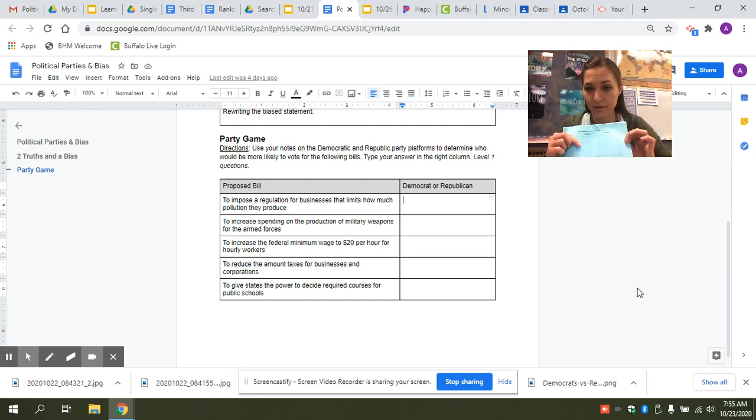Democrats like the federal government to be more involved. Republicans like the federal government to be less involved and would prefer different governments like state or local governments to step up and do a little bit more. Use those notes to help you out, and then when you're all done, go ahead and submit it, and that's it.